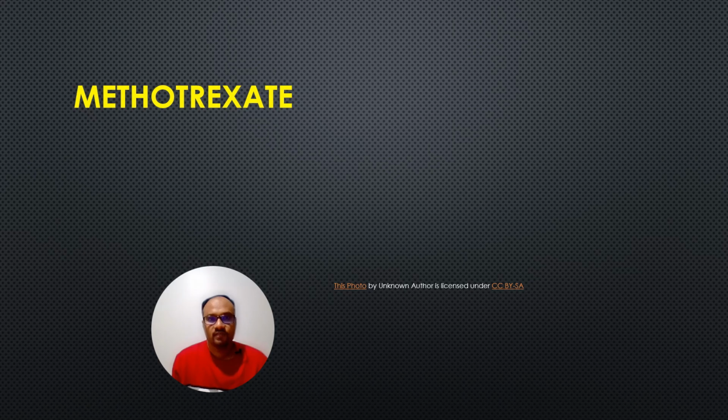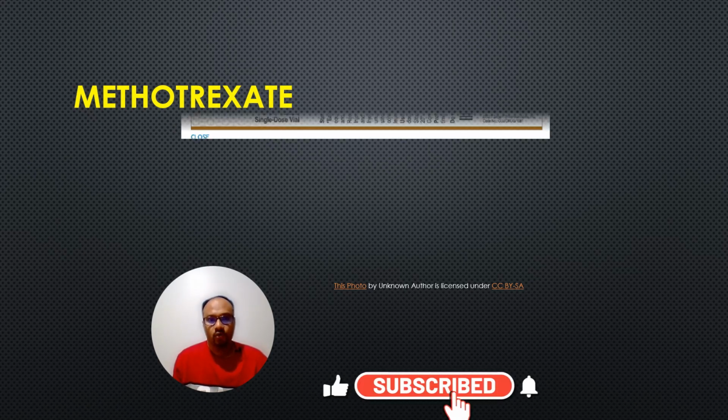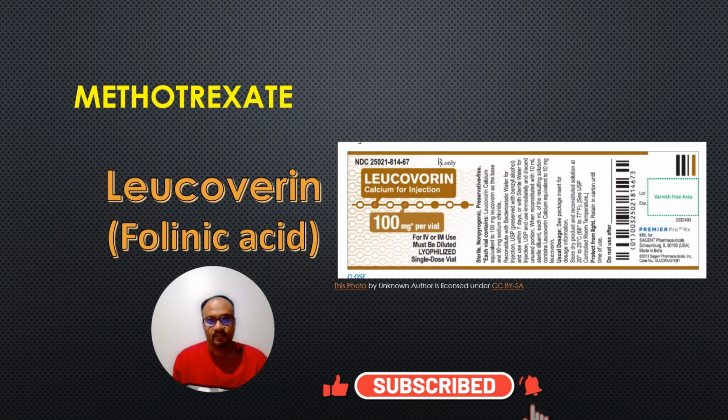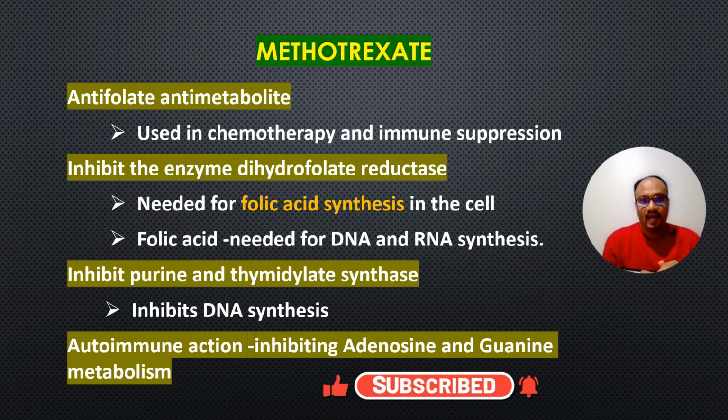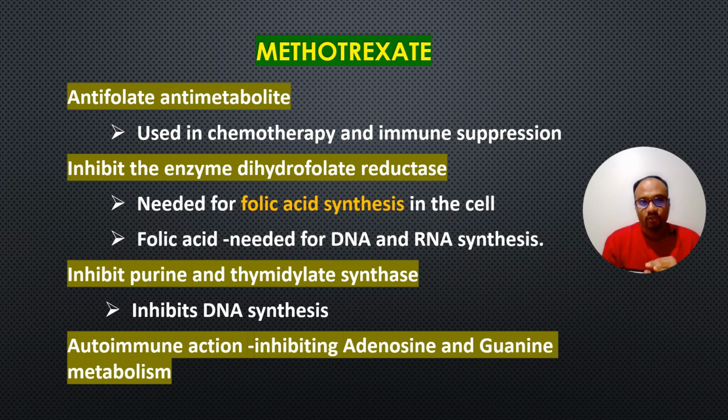So the first drug we see today is Methotrexate and the antidote of it is leucovorin or folinic acid. So let us see the action of methotrexate. Methotrexate is an antifolate antimetabolite medication that is used in chemotherapy and immune suppression. It inhibits the enzyme dihydrofolate reductase that is needed for the folic acid synthesis inside the cell.